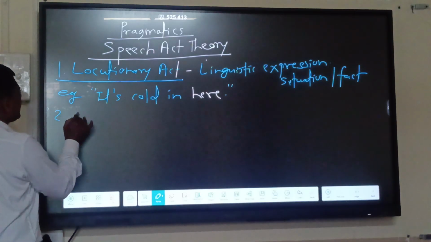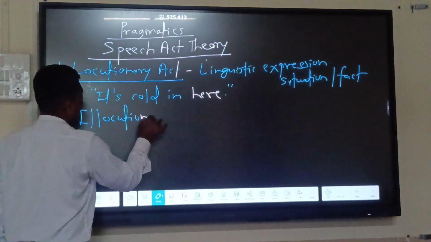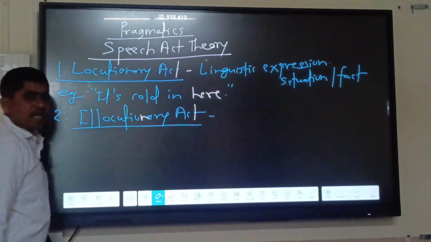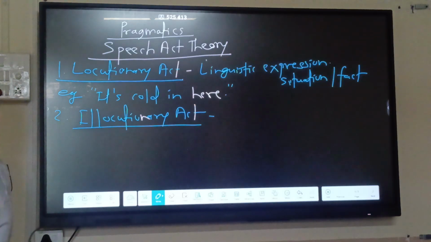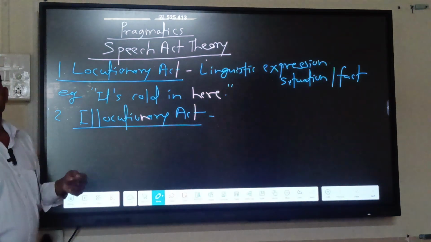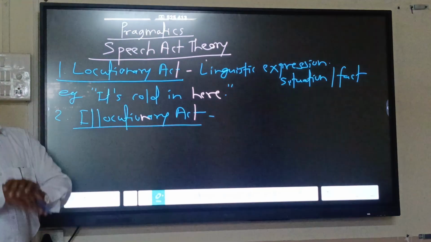The first is the Locutionary Act. The second is the Illocutionary Act. In the Illocutionary Act, there is some kind of function. When the speaker speaks something, he has some kind of function or intention in his mind.